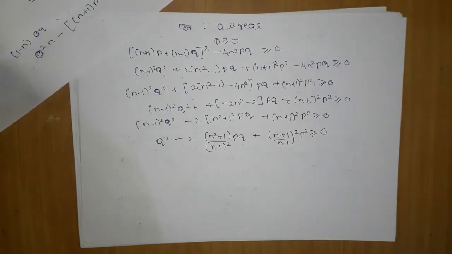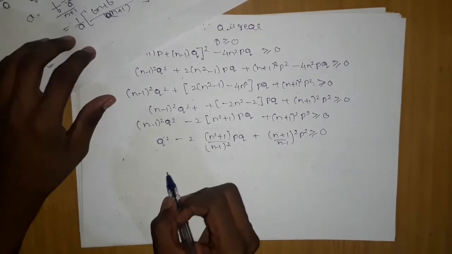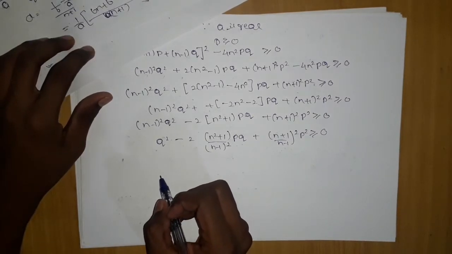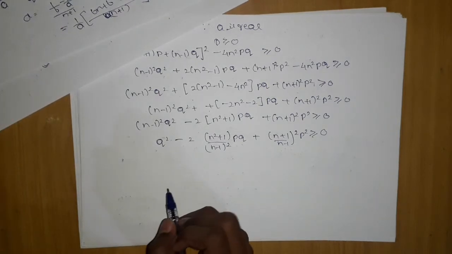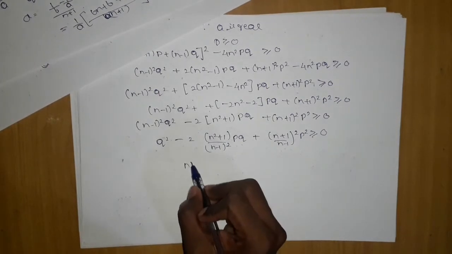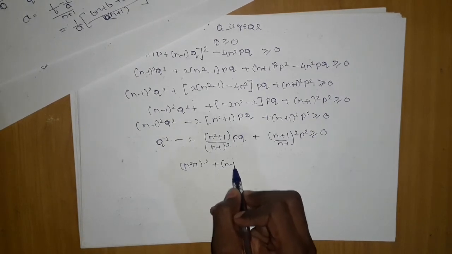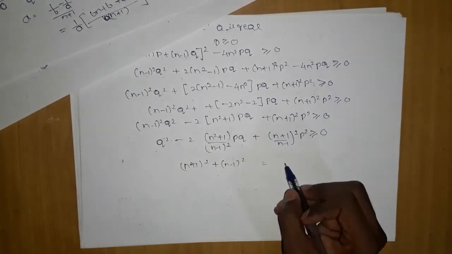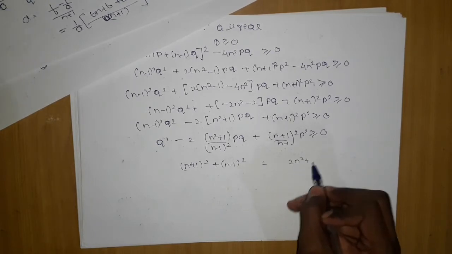After this step we will do a manipulation. You should know that this manipulation is very common and very understandable. If you open (n plus 1) the whole square plus (n minus 1) the whole square, what do you get? You get nothing but 2n square plus 2.